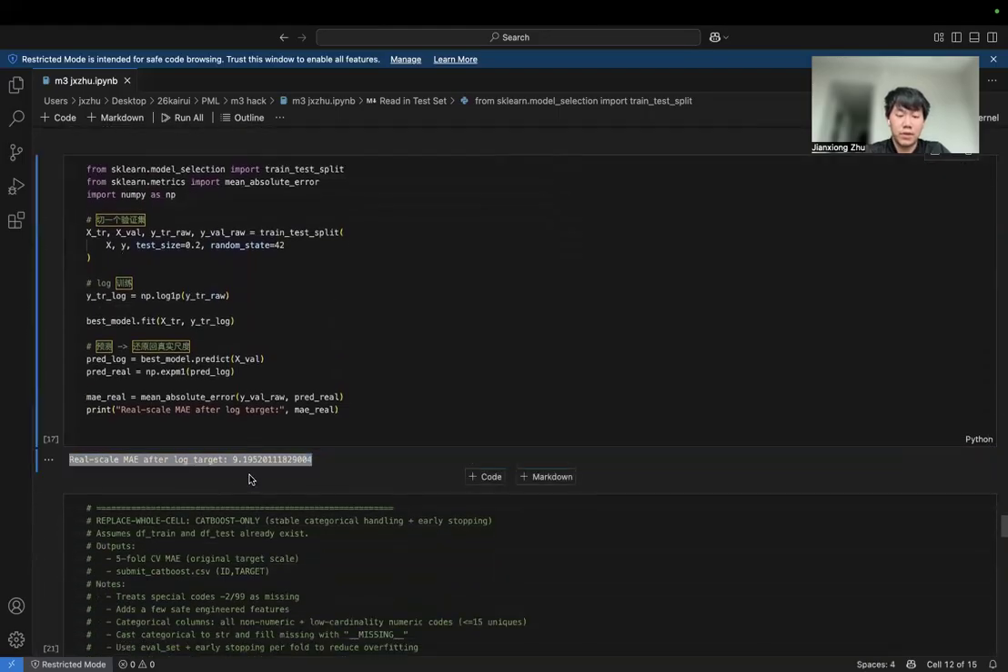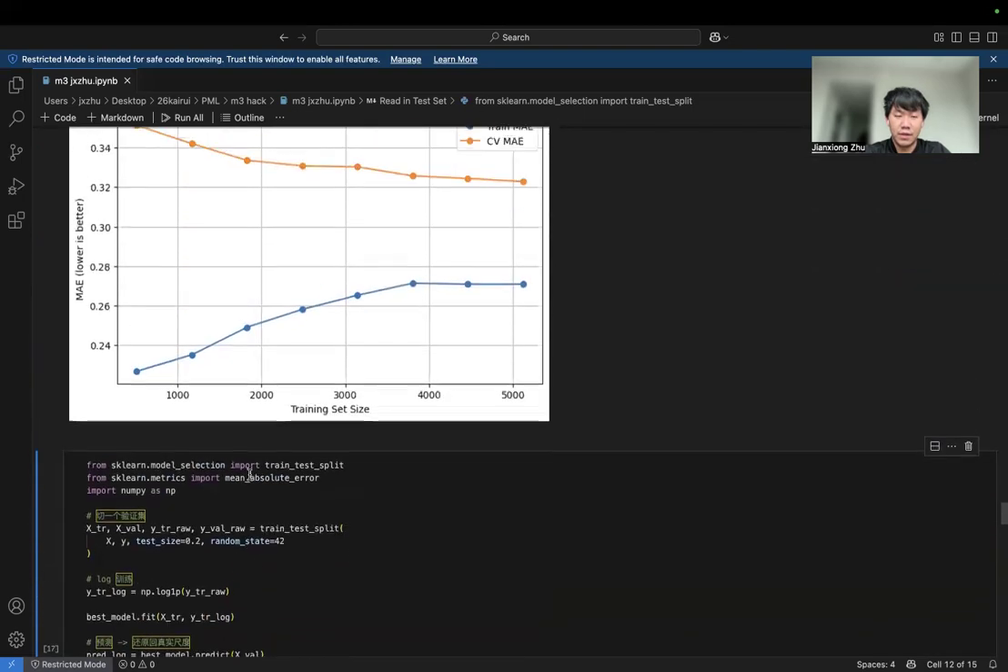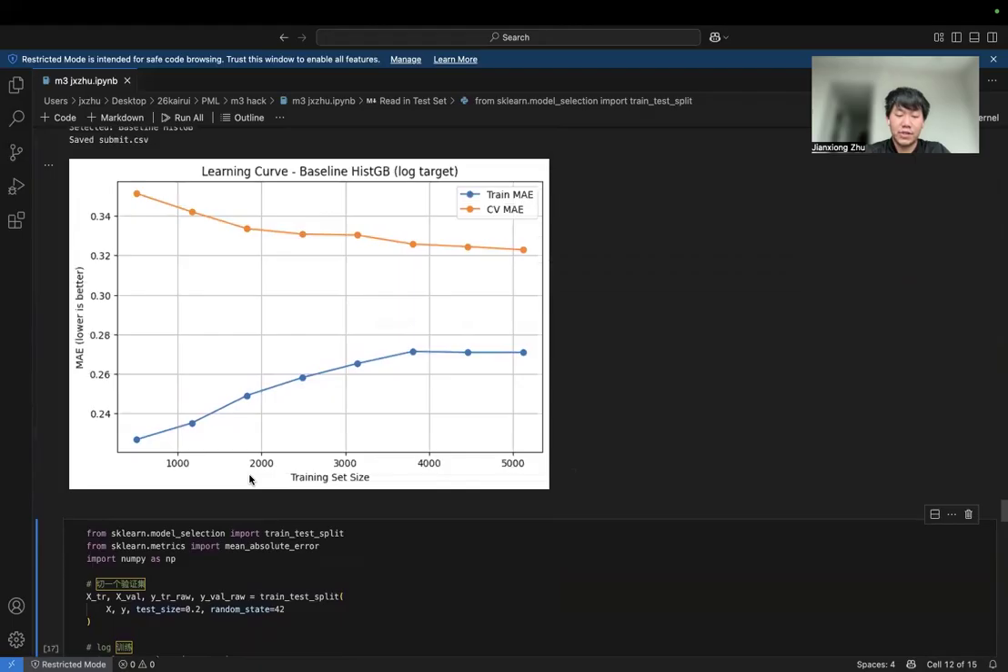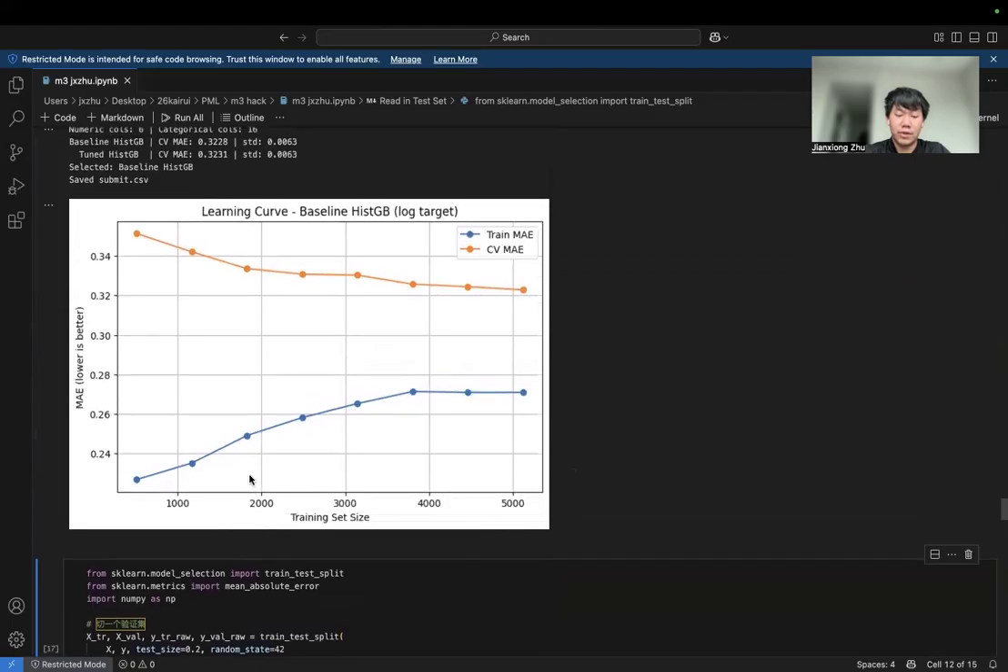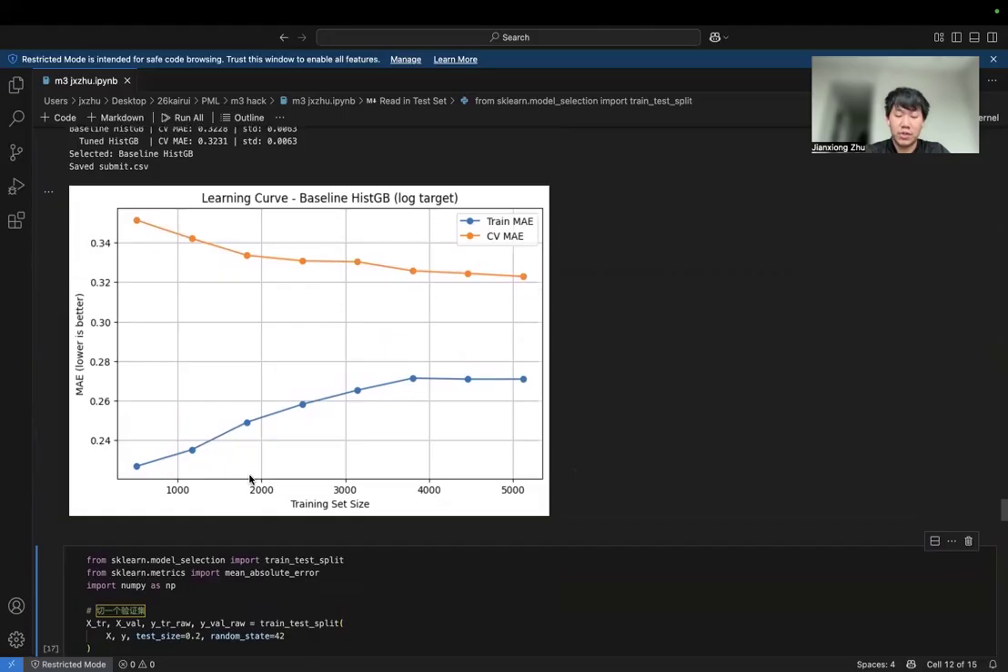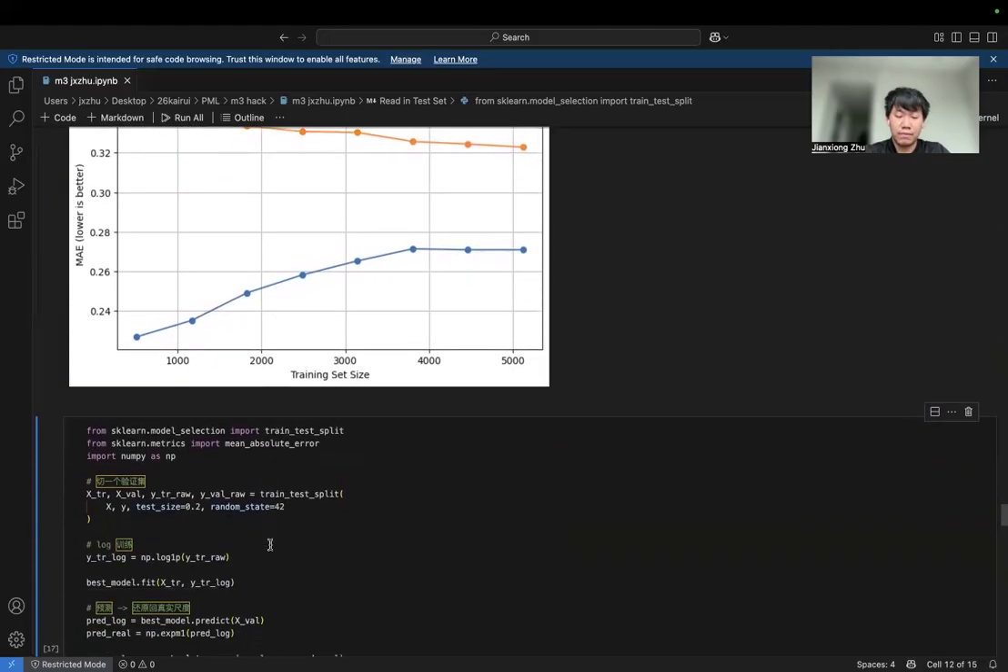Part four is the learning curve and the model fit. To better understand the model's behavior, I generated a learning curve. From the learning curve, we can see that the training and validation errors gradually converged. The gap between them is relatively small. This indicates the model is well balanced, neither strongly overfitting nor strongly underfitting. So the model generalized reasonably well.